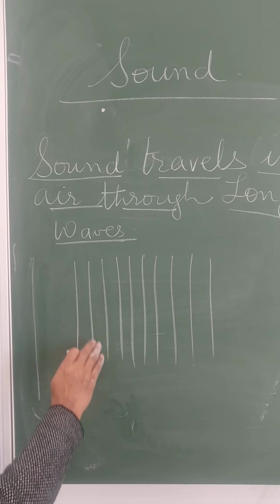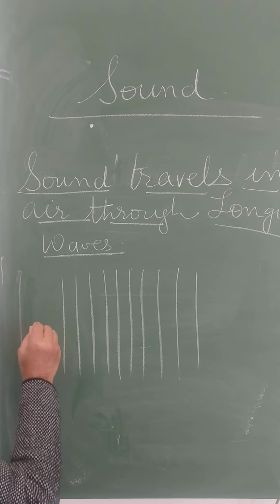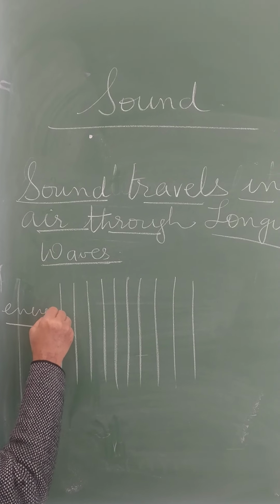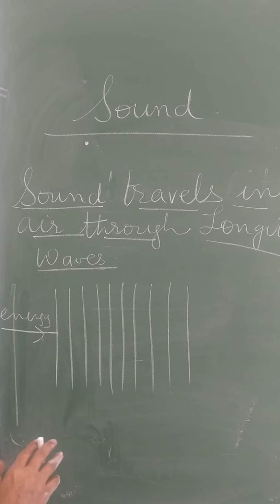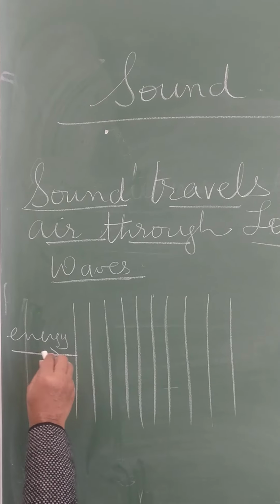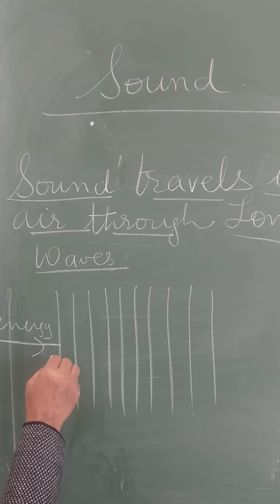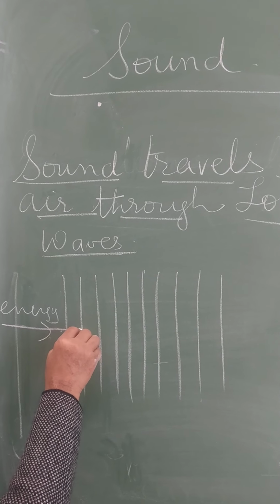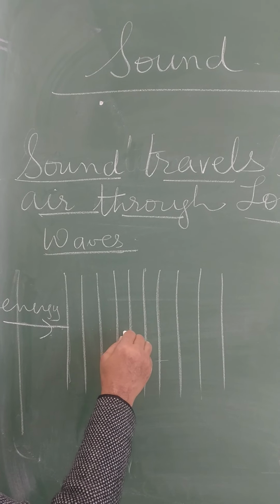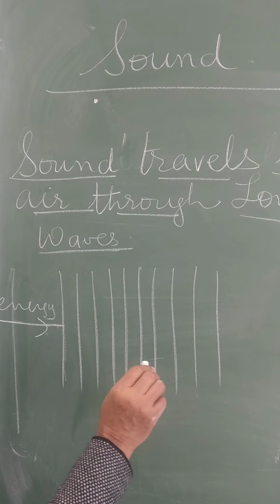Now, just look here. I have shown air particles at rest. These are the air particles. Let's say sound energy is given in this way. And you all know air particles can leave their place. They are movable. So when energy is given, the particle which takes the energy comes closer to another particle and gives energy to the other. Like this, the energy gets transmitted through each particle and finally it travels in the medium.